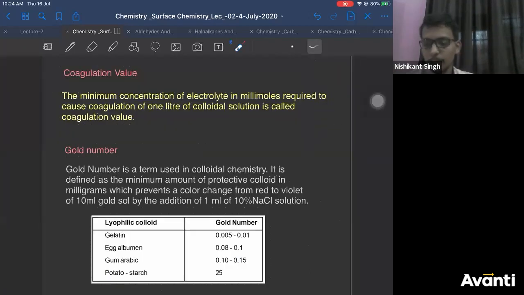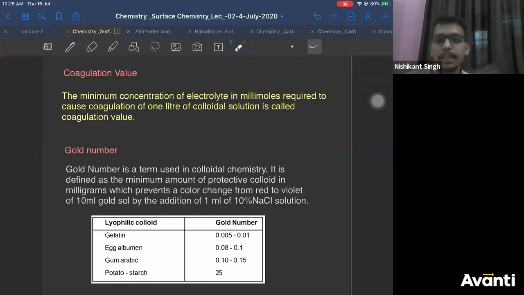Now there are two definitions we need to learn. The only part where you can get good questions and good numericals is this. So coagulation value, I had already told you: how much electrolyte you need to add to carry out the coagulation. In simple words, how much electrolyte should I add to cause the coagulation? Correct? See carefully. The minimum concentration of electrolyte, that is, the minimum amount of electrolyte required to cause the coagulation of 1 liter colloidal solution. If I take 1 liter colloidal solution, how much electrolyte should I add to it to cause the coagulation?